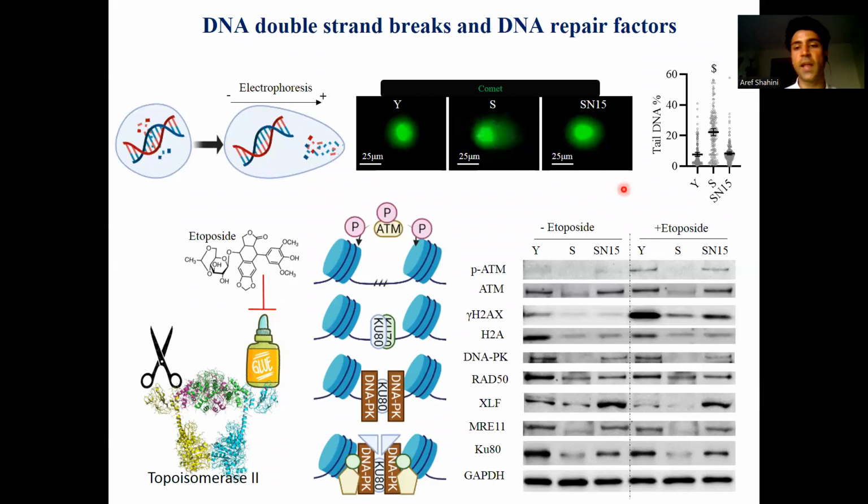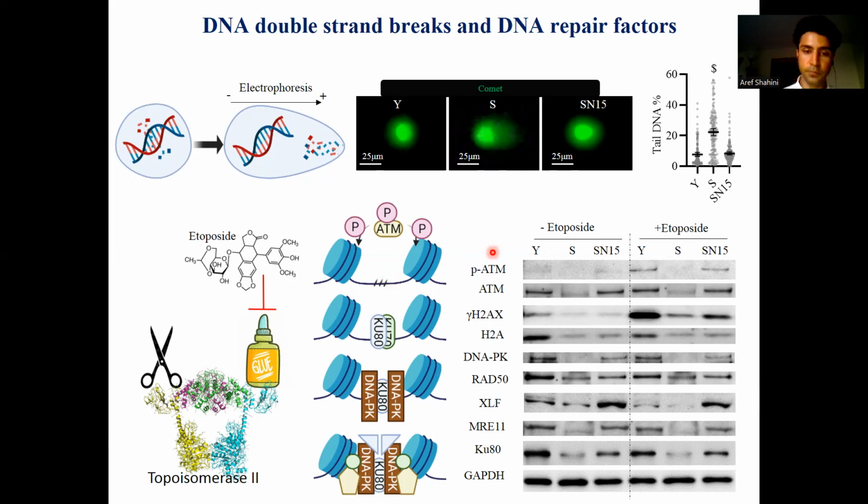We also performed a challenge experiment in which we treated the cells with etoposide. Etoposide inhibits the ligating arm of topoisomerase type 2. Topoisomerase type 2 is responsible for releasing coiled coils in the DNA, and it performs cuts, and then the coiled coil releases itself, and then it ligates back. But when we inhibit the ligating arm, then there are cuts being made into the DNA, and that results in the activation of the DNA repair pathways, such as ATM.